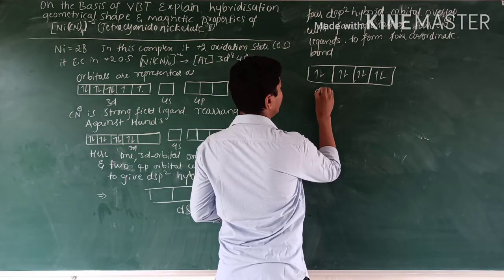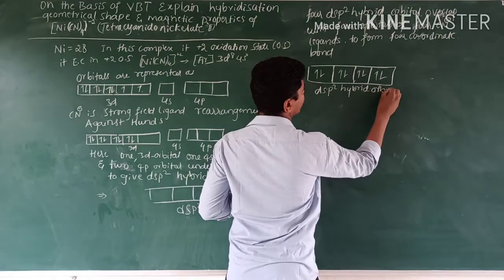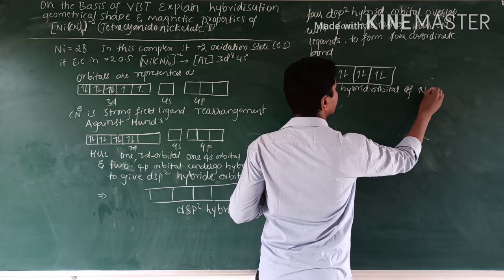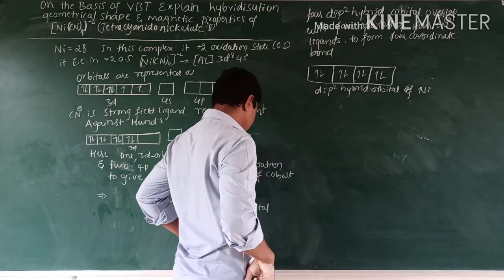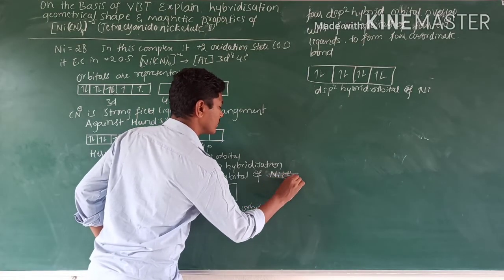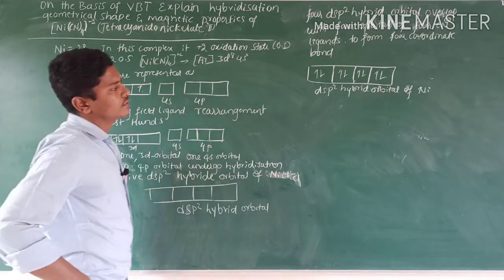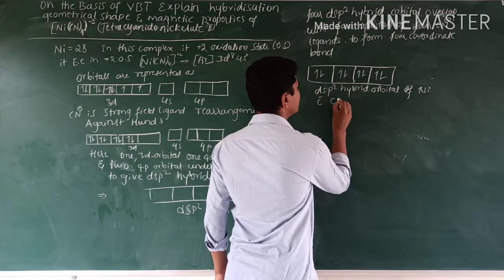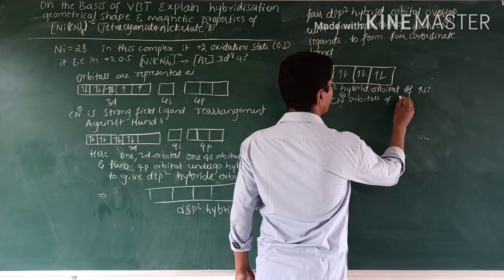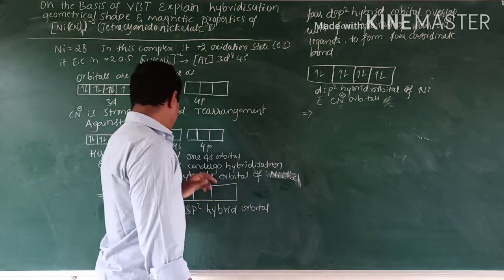So the dsp2 hybrid orbitals, the hybrid orbitals of nickel, not cobalt, overlap with the CN minus orbitals. Here what happens? Pairing takes place.